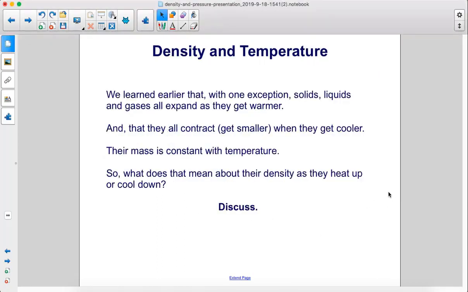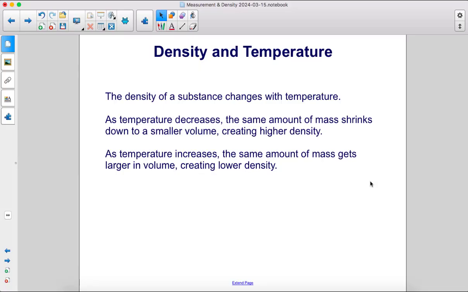We learned earlier that, with one exception, solids, liquids, and gases all expand as they get warmer, and that they all contract or get smaller when they get cooler. Their mass is constant with temperature. So, what does that mean about their density as they heat up or cool down? Discuss. The density of a substance changes with temperature.